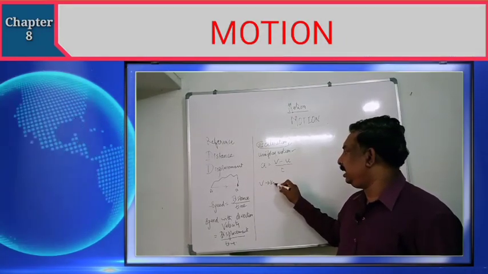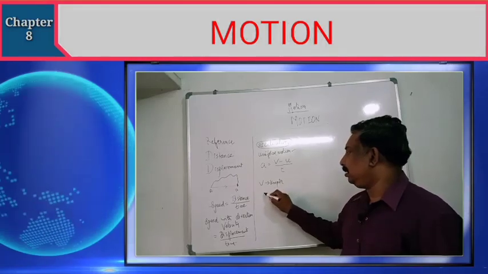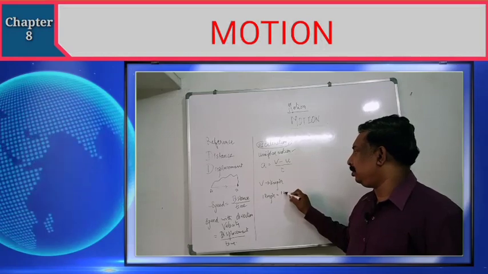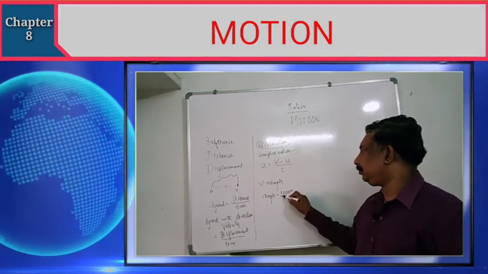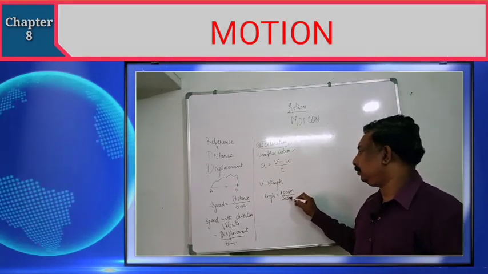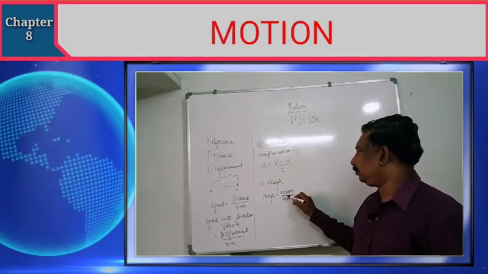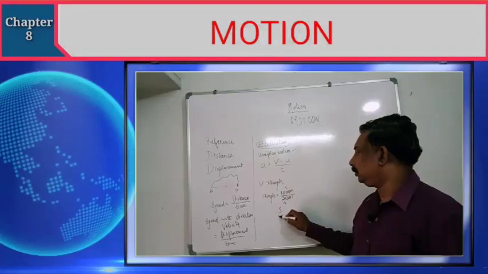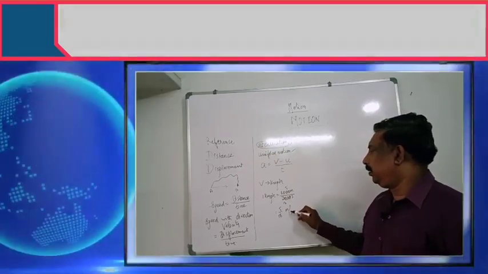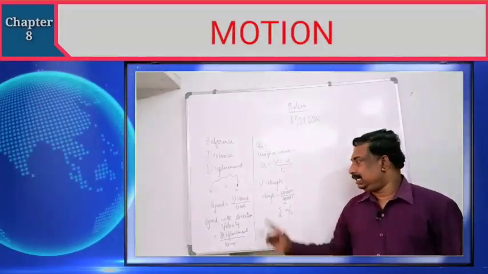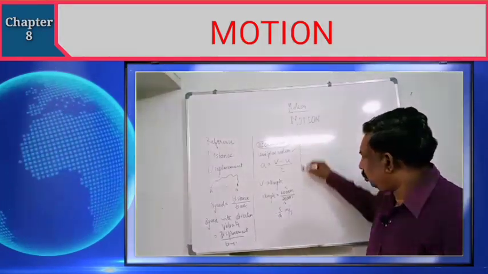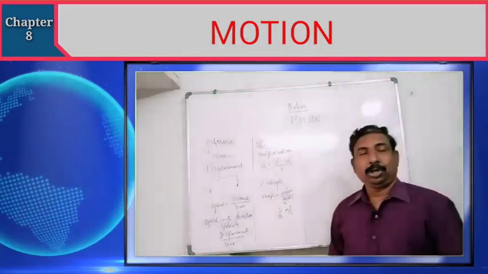Mostly velocities are measured in kilometer per hour. We have already seen 1 kilometer per hour is equal to 5/18 meter per second. This is the conversion factor.